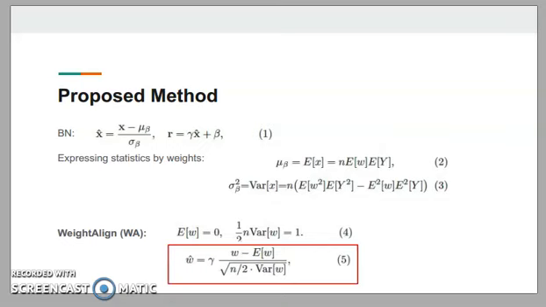So therefore, WeightAlign reparameterizes the weights using equation 5. And here, gamma is a learnable parameter. In this method, no sample statistics are used, and the hat W is the new weight to get the normalized activation X.